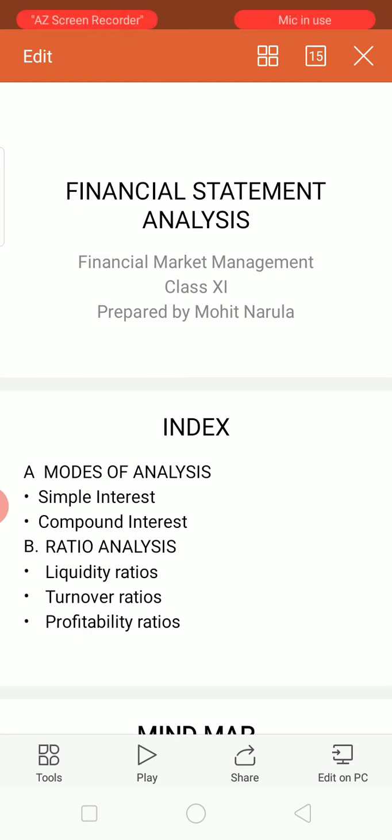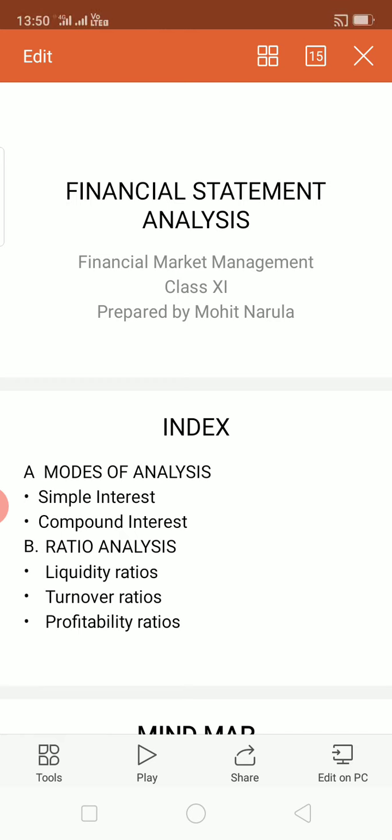Through analysis we can make a comparison between where we were and where we are. Not only within our own firm, we can also make comparison with other firms as well. Suppose there are two firms: during the first quarter, what is the financial position of firm A, of firm B, of firm C?